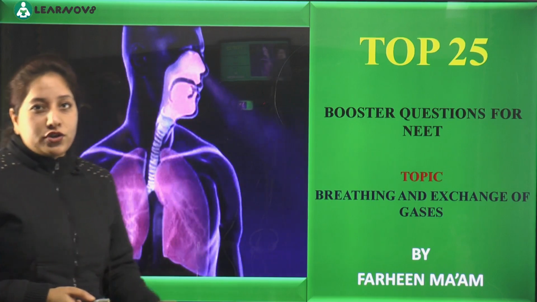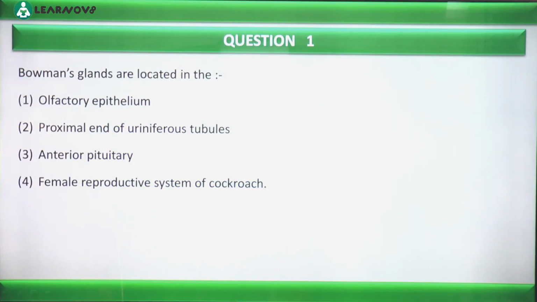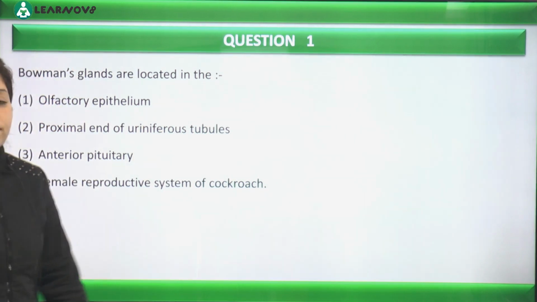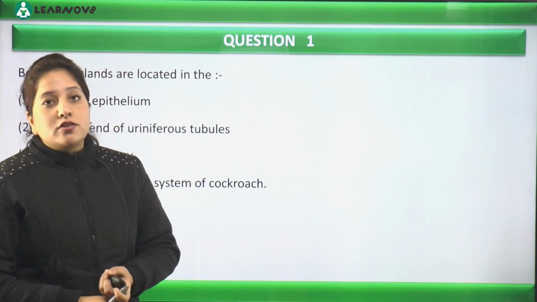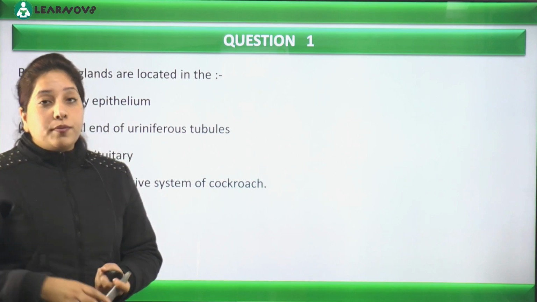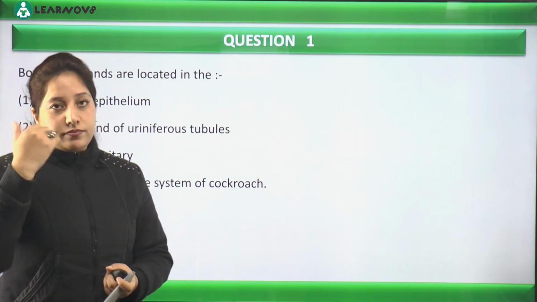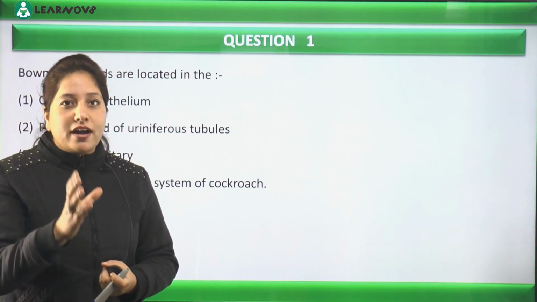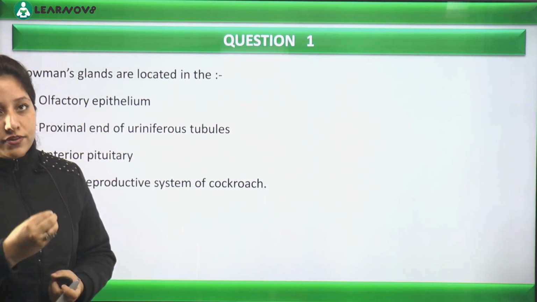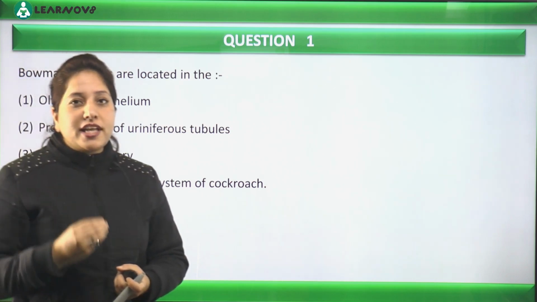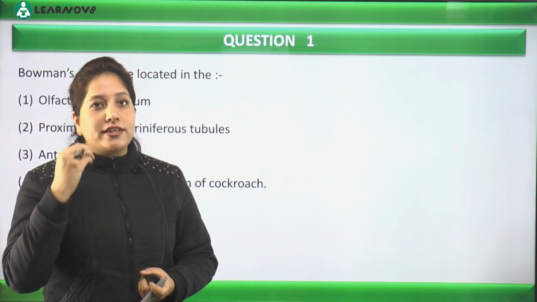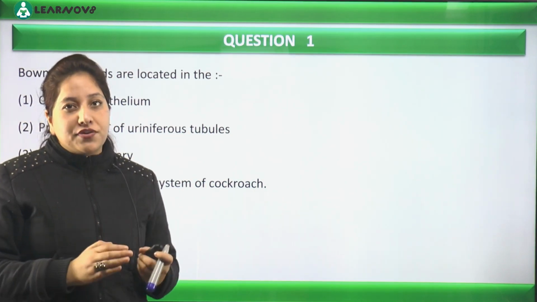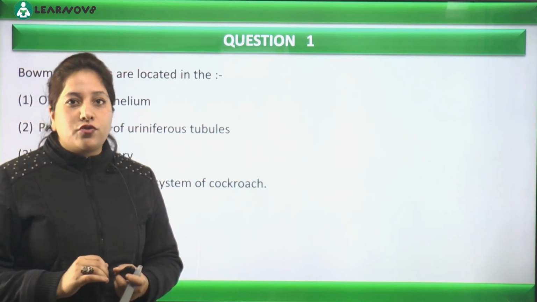On the screen, question number one reads: Bowman's glands are located in the. So we have the first question about the Bowman's gland. Where are they present? Dear students, while reading the question, if you are hearing this word for the first time, the first thing that can strike you is Bowman's capsule. Let me clear that Bowman's capsule is a part of the excretory system, or we can say it's the first component of a nephron.